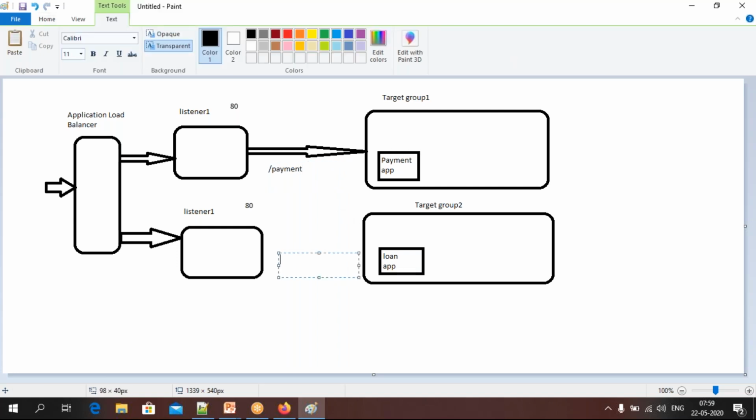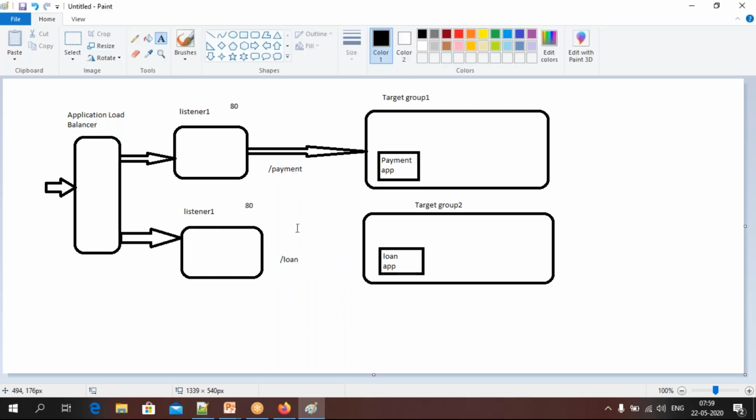So if my target is having loan, then I have to forward it to this target group. I need to establish this connection, and I have to tell it not only the default: whenever a payment request comes, then only it has to go to the payment app. When we have /payment, then only I need to move it to target group 1. Whenever my requested URL is having loan, then I want to move it to this target group. That you have to do.